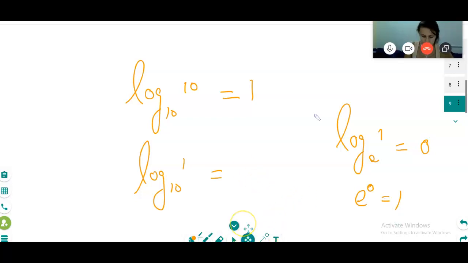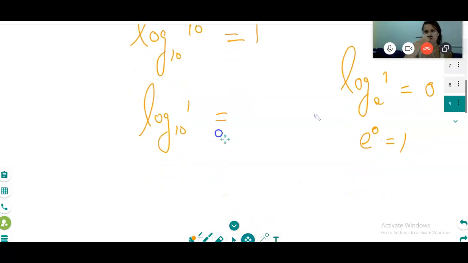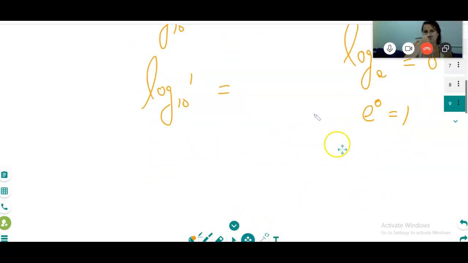The value of e, if you see on the calculator, is 2 point 7 something. I have not got the exact value. If you are having a scientific calculator, you can see that one.